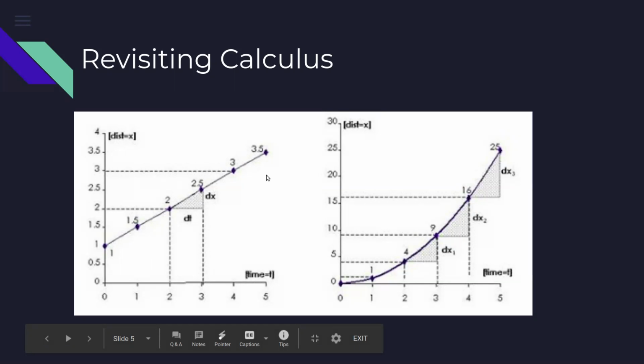Unlike the straight line, where this change is constant as you move from 1 to 2 and 2 to 3, for a given change in x the change in y in this straight line is the same. But in the case of a curve, the change in y is not constant. For a given change in x, the change in y goes on changing.